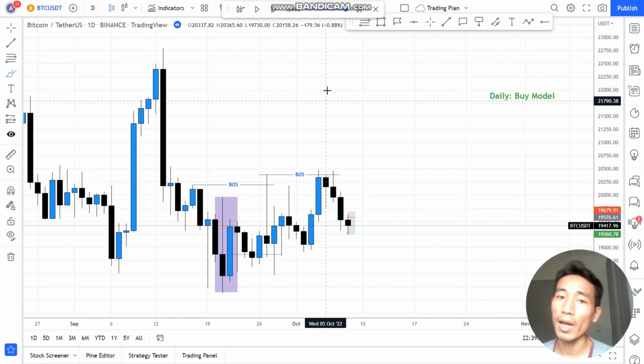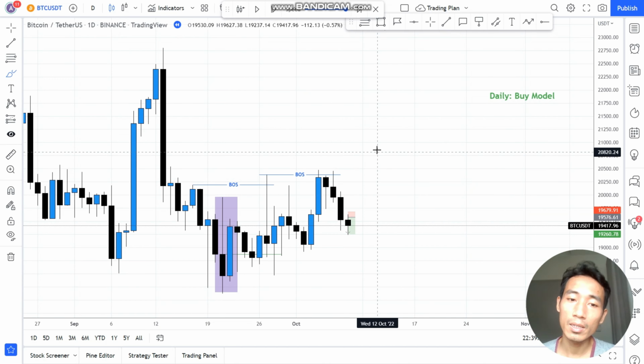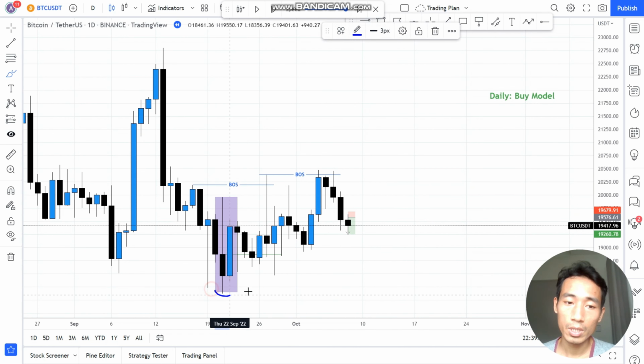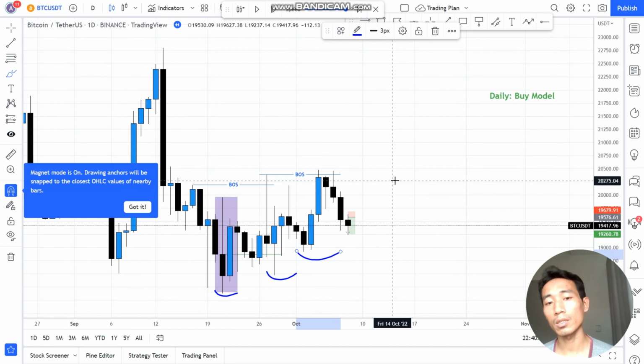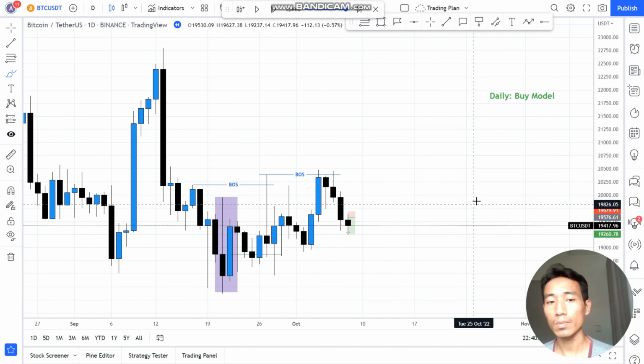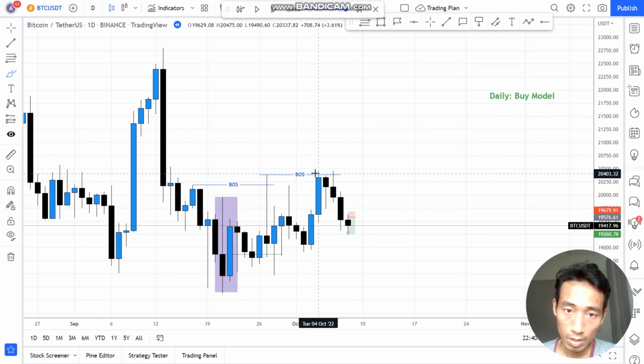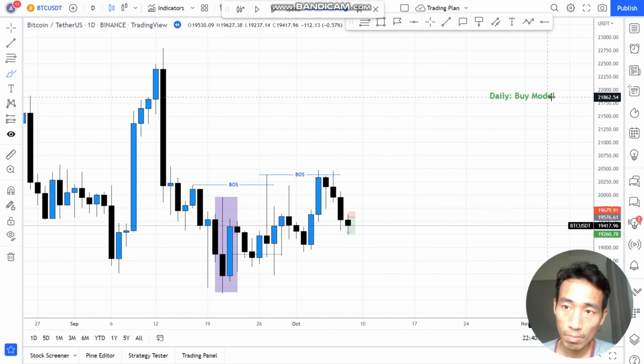The sell model is the reverse, when the low keeps being taken and the high keeps being respected. And here you can see how the low keeps being respected right here. So it's a daily buy model.